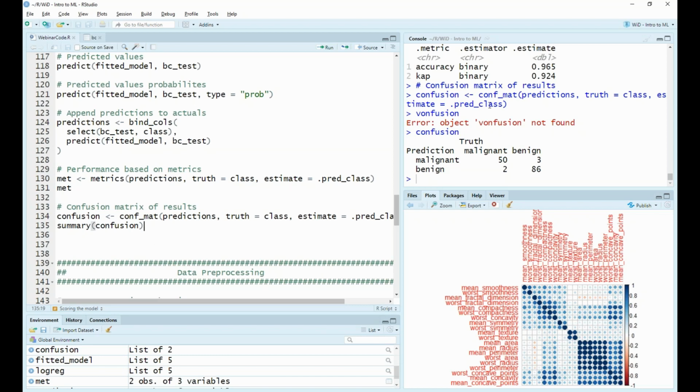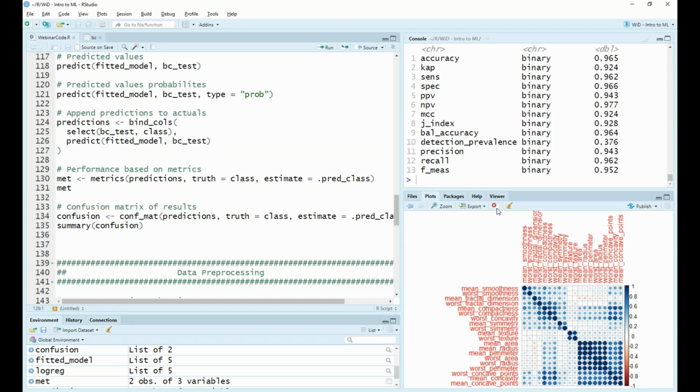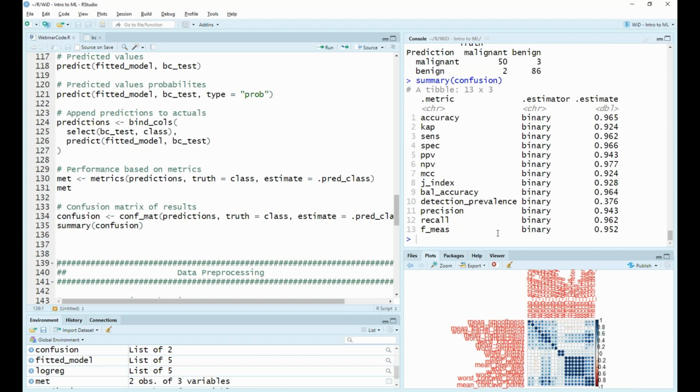And if we wanted to extend our metrics, have a look at some more metrics, we could use a summary function on our confusion matrix, and this will give us a list of all the available metrics that we can use to compare. So we can see here we have our accuracy and our kappa. We also have the sensitivity, the specificity, and a number of other values that we can use to compare. So this is how we would actually justify our model. And you can imagine if we fit another model, we could compare these values and see which one performs better, and then use that model in our production.